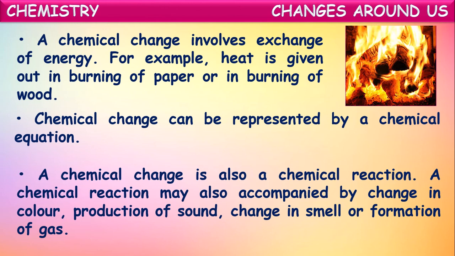So it is reacted there. That is why a chemical change is also said to be a chemical reaction. A chemical reaction may also be accompanied by change in color, production of sound, change in smell, or formation of certain gases like smoke. So this also will be accompanied by the formation of new substances in the chemical changes.